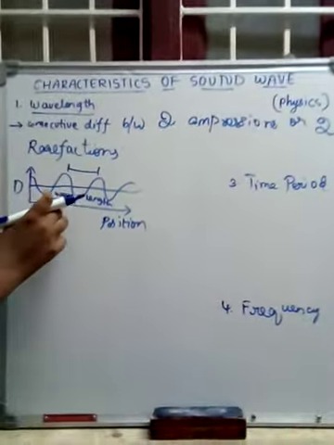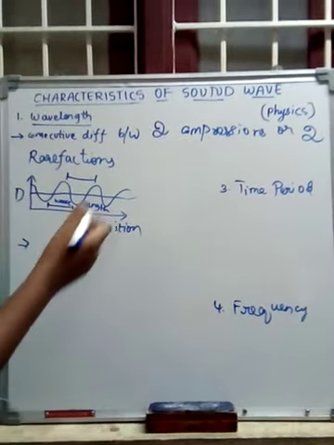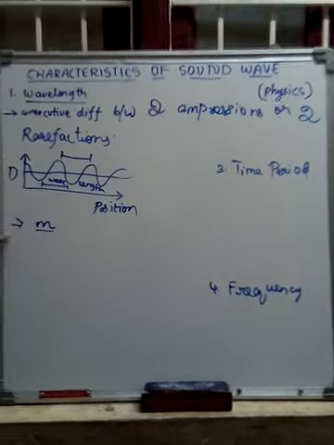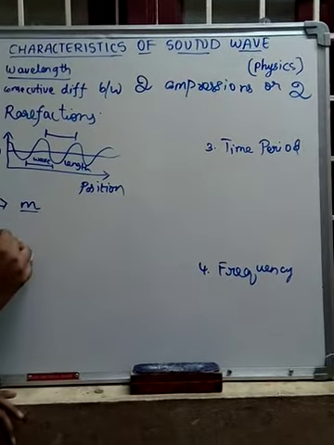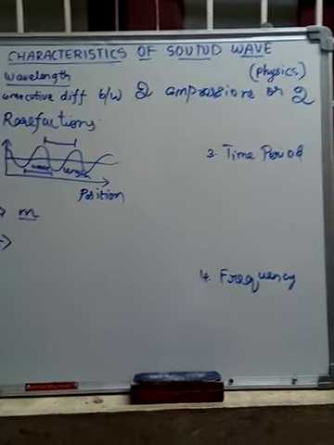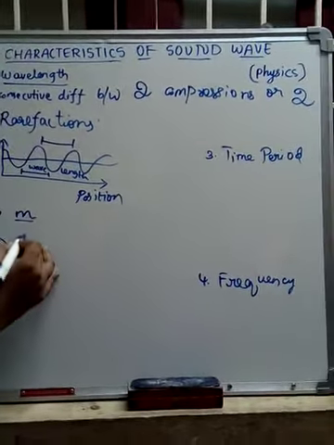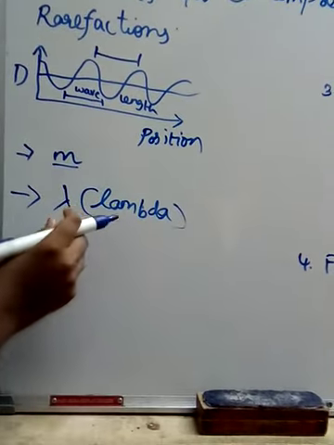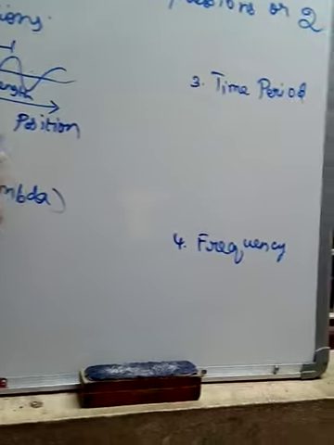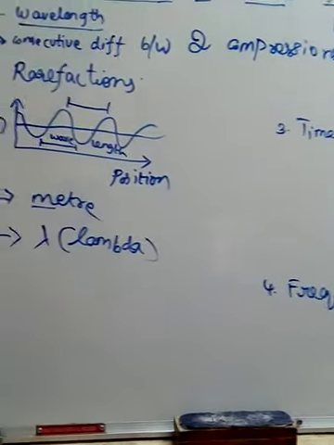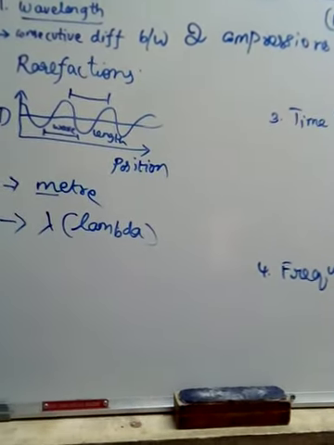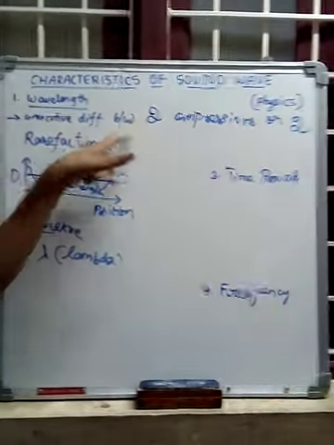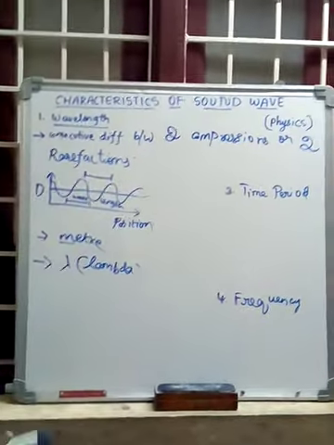Now the SI unit of wavelength. Since it is measured in meters, the unit of wavelength is meter. Wavelength is denoted by the Greek letter lambda. This is the symbol used to denote the wavelength. The consecutive difference between two compressions or two rarefactions is called wavelength.